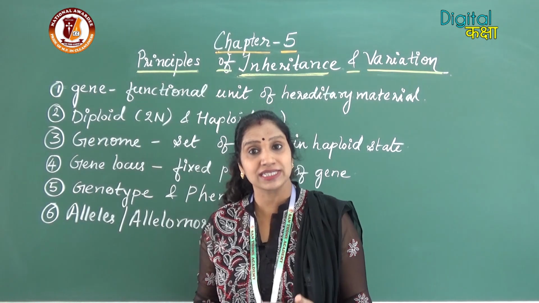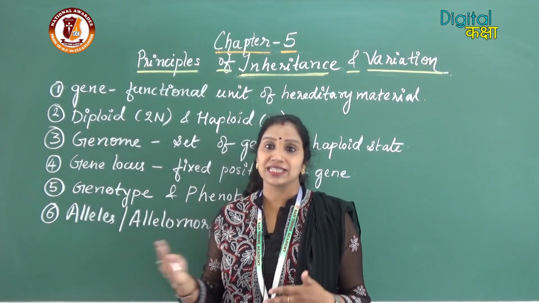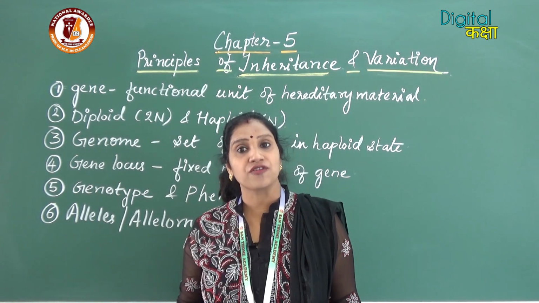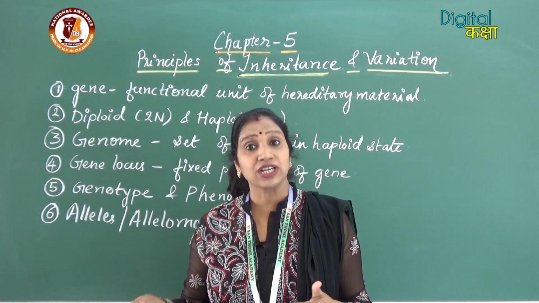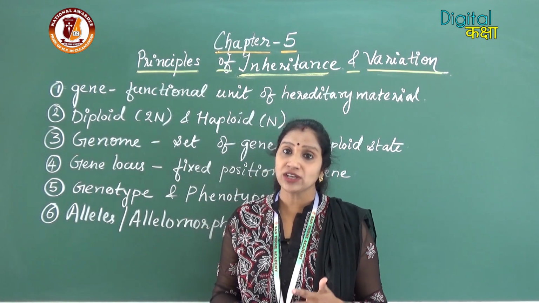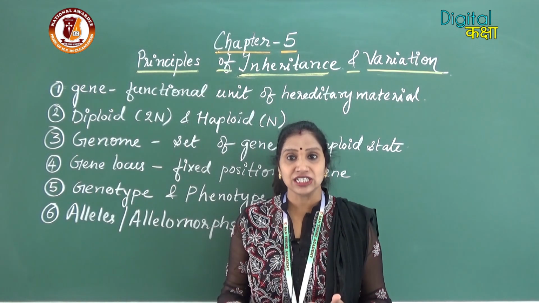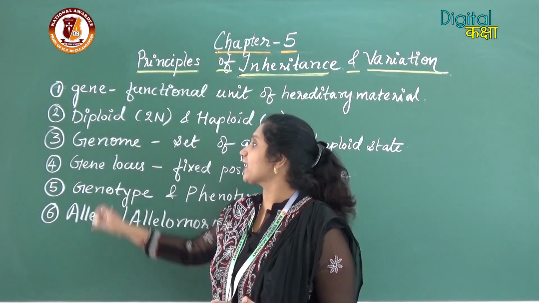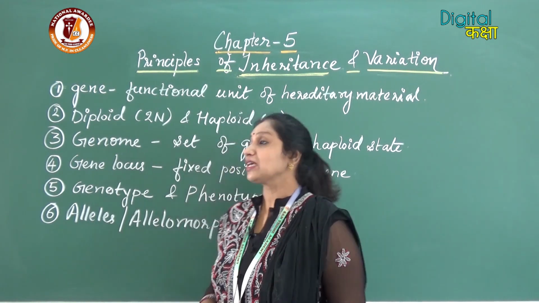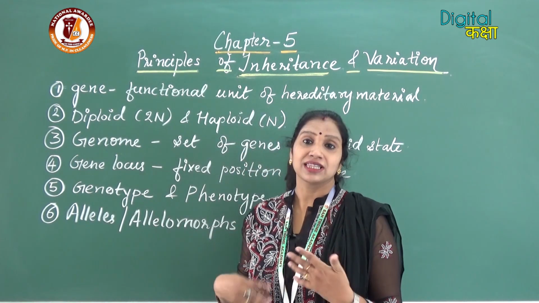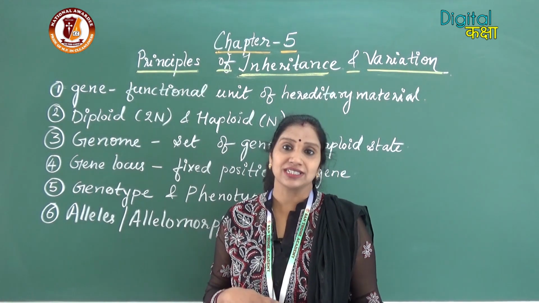Why in haploid state? Because the chromosomes are present in pairs, as 23 pairs of chromosomes are present in human beings. So these 23 chromosomes, which have the complete set of genes in an individual, are called the genome of that individual. The genome represents the complete set of characters coded by the genes.